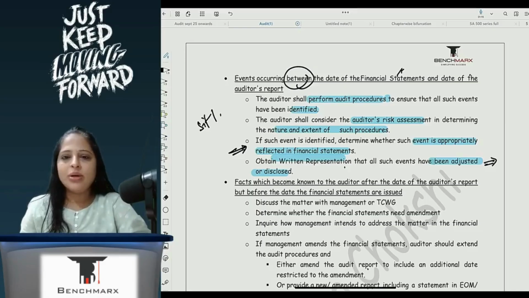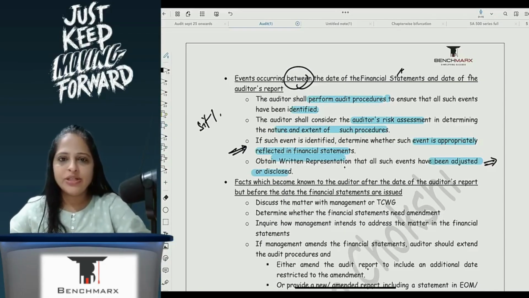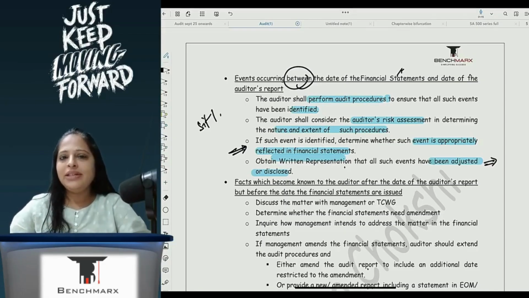Whether this amount has been adjusted or not, because who is preparing financial statements? The management. I will review the financial statements, I will provide reasonable assurance, I will conduct audit procedures in order to find out that everything that's given in the financial statement is truly and correctly reflected. So for the events which have occurred between the date of FS and the date of your audit report, I will obtain written representation. This is situation number 1.